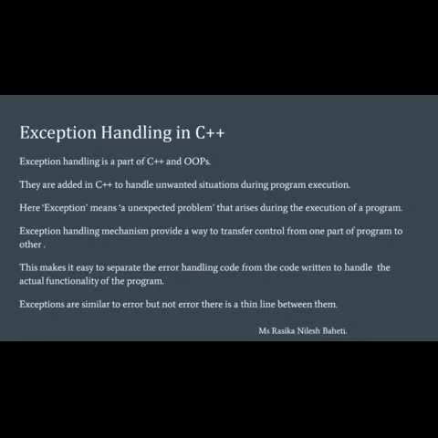Exception handling mechanism provides a way to transfer control from one part of a program to another. This makes it easy to separate the error handling code from the code written to handle the actual functionality of the program. Exceptions are similar to errors but not errors. There is a thin line between them. An exception is a problem that arises during the execution of a program. A C++ exception is a response to an exceptional circumstance that arises while a program is running, such as an attempt to divide by zero. Exceptions provide a way to transfer control from one part of a program to another.